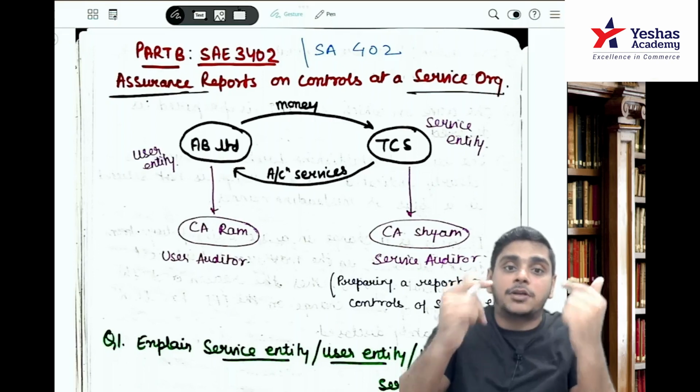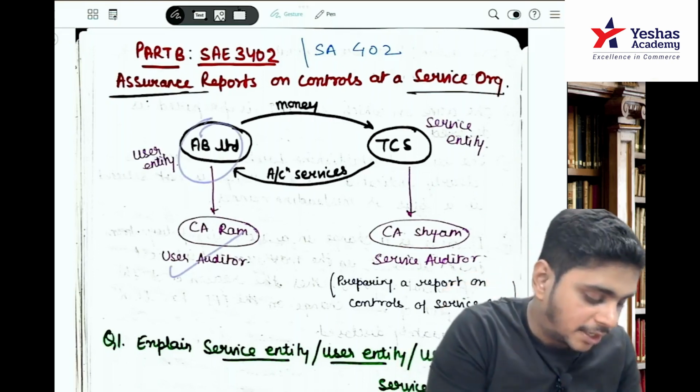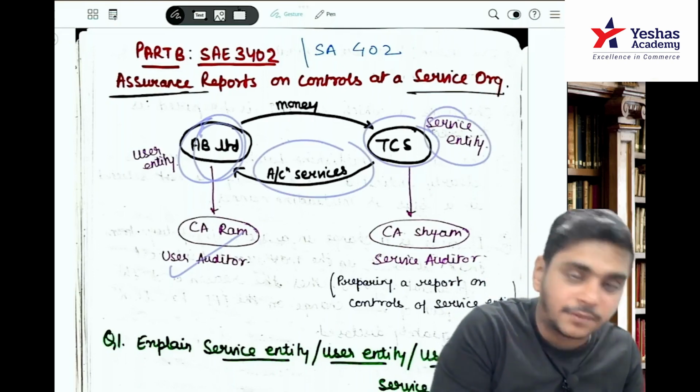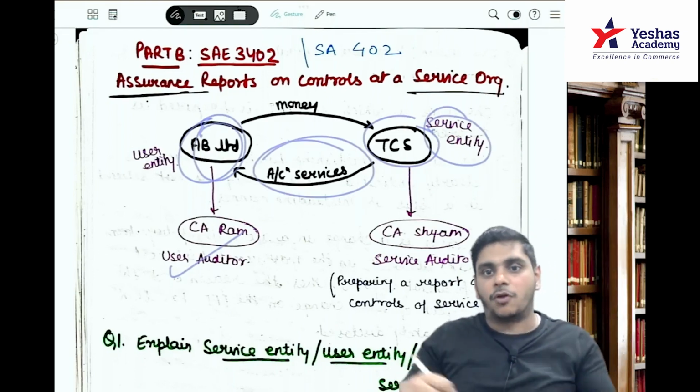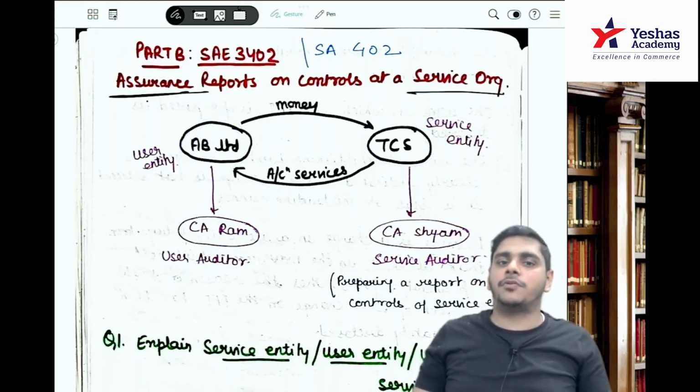Now, in the exam, when they ask you a question from the perspective of CA Ram, you are auditing AB Limited. AB Limited is using a service of a service entity, that is TCS. The service is accounting services. What procedures will you follow at that time, which standard number will you follow?